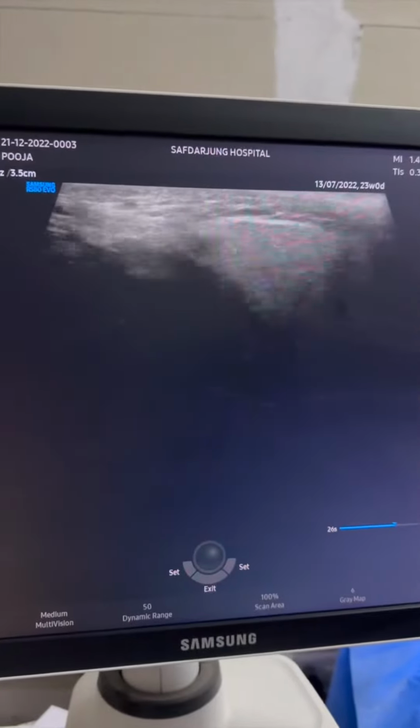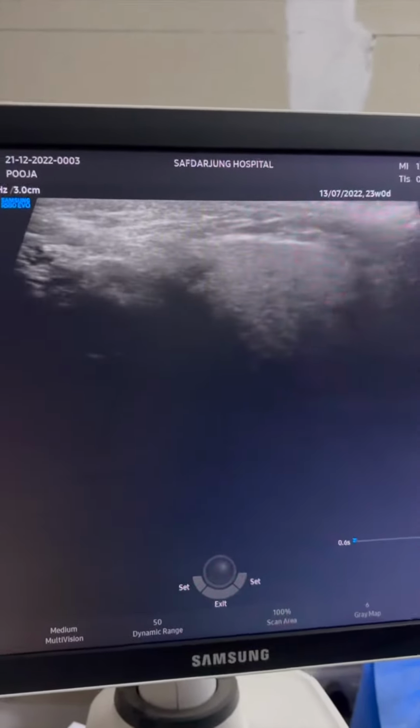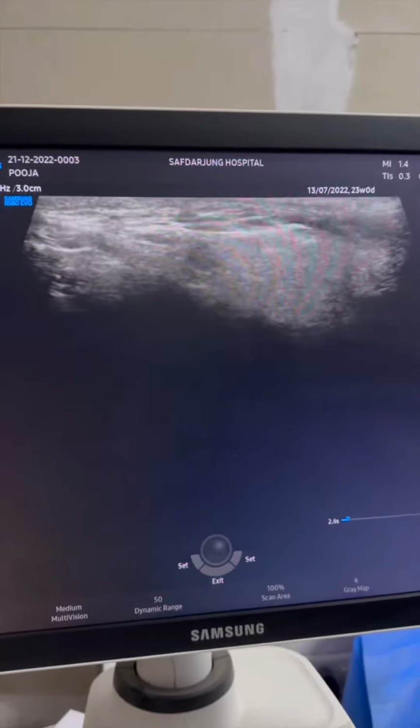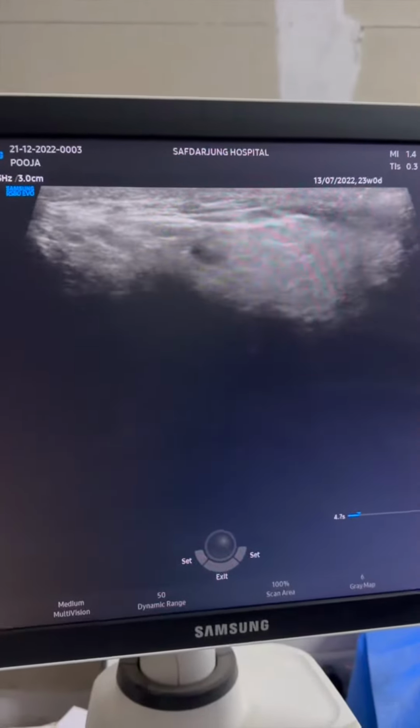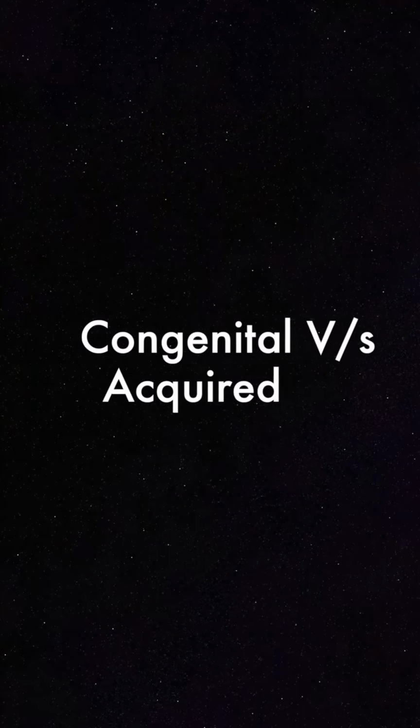If we get any parotid lesion, then we must check the opposite parotid gland also, because many of the lesions involve bilateral parotid glands. So the left parotid gland was normal in this patient. To make the diagnosis, we can think according to the surgical sieve. We ruled out congenital cause based on history.